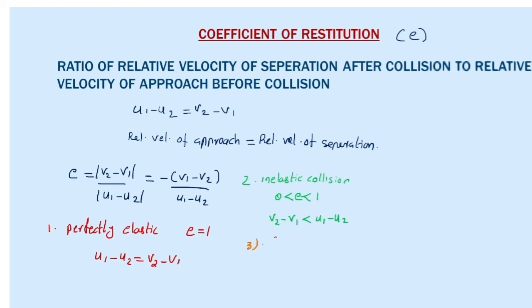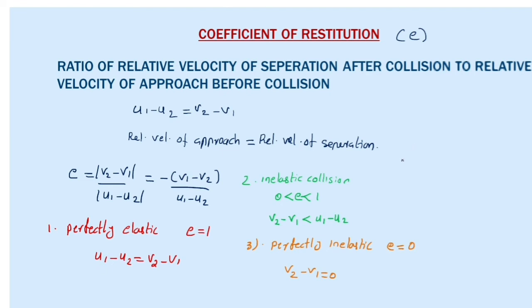Now the third case: the collision is perfectly inelastic. If the collision is perfectly inelastic, the coefficient of restitution will be 0. That means the relative velocity of separation, v2 minus v1, is equal to 0. As we already learned, in a perfectly inelastic collision the two bodies move together with a common velocity because they stick together. So in this type of collision, the coefficient of restitution is equal to 0.